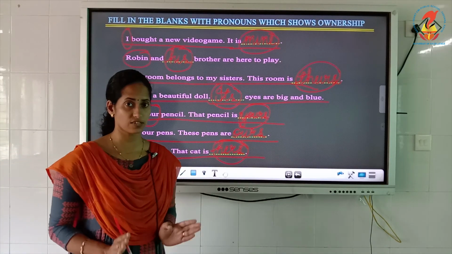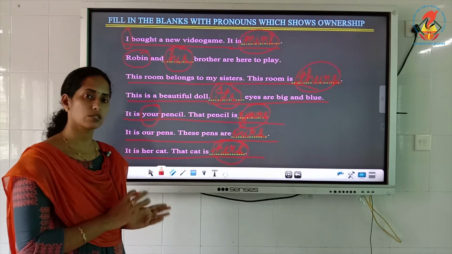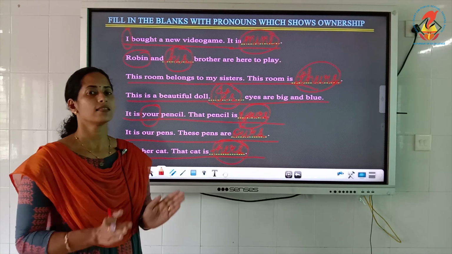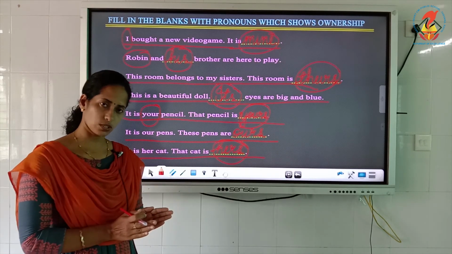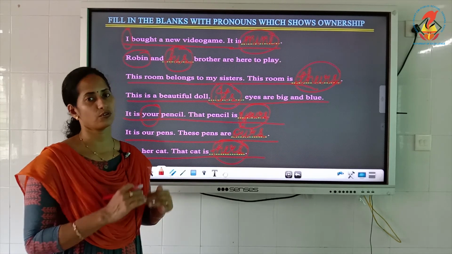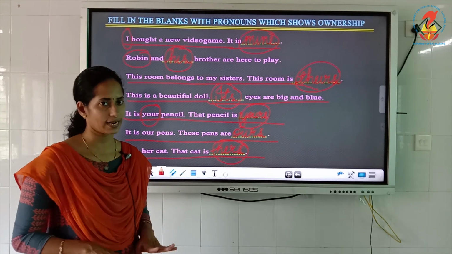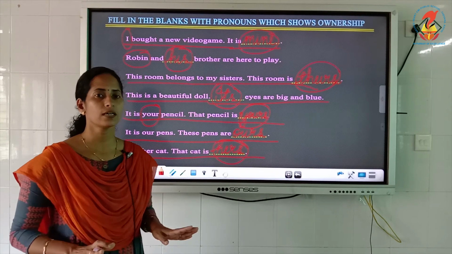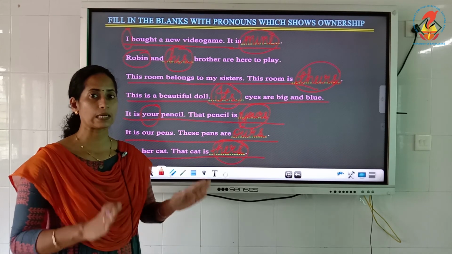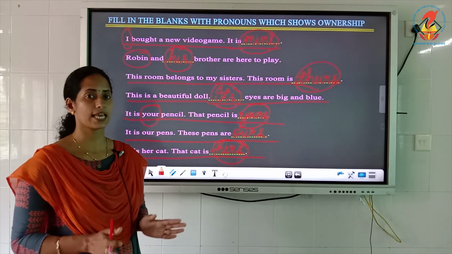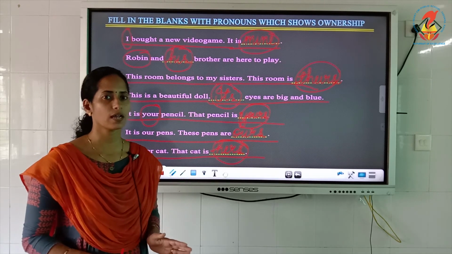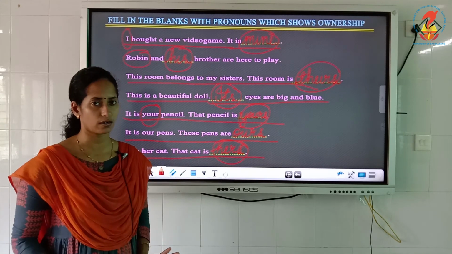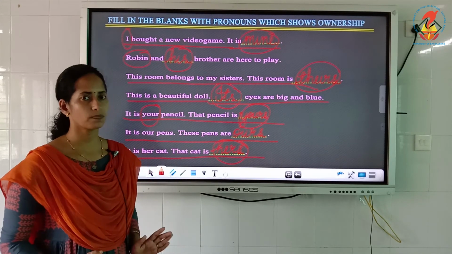So that is the main difference. Don't forget the main difference between the pronouns which show belonging and the pronouns which show ownership is that the pronouns which show belonging always come before the noun or before the noun with adjective. But the pronouns which show ownership never come before a noun, instead they take the place of a noun, or they are used instead of the noun. They stand alone. Am I clear? So I hope this is clear.